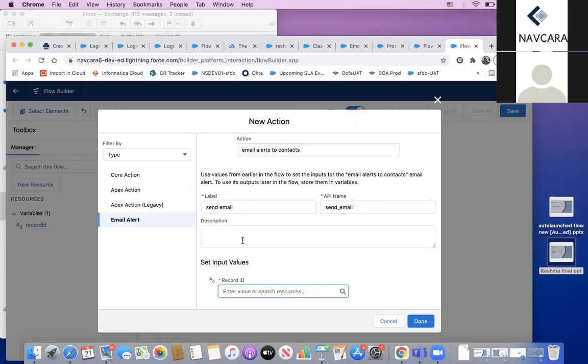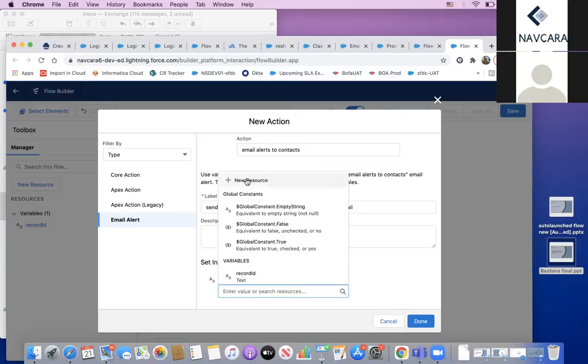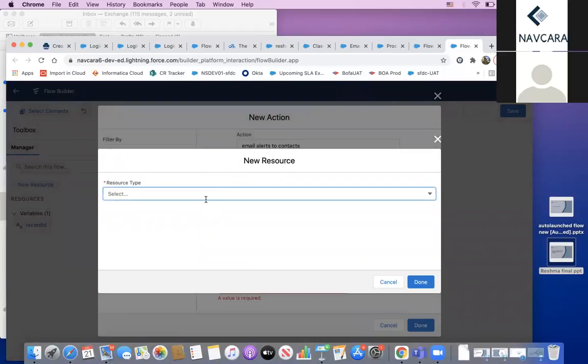we need to put the record ID. So I'm choosing new resource, the record ID. This record ID will be related to the contact on which we are going to send the email.